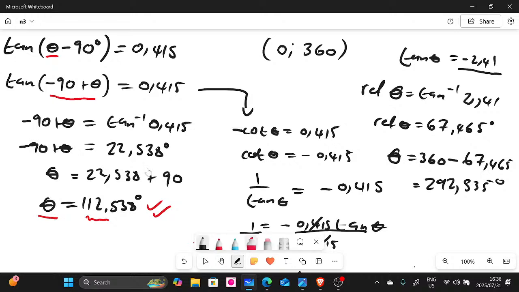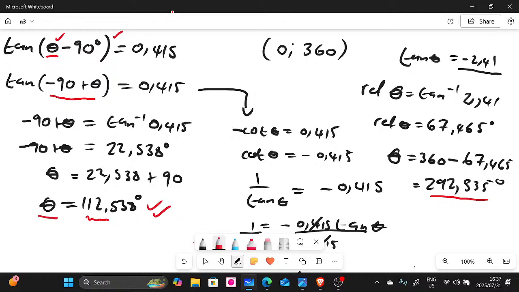So let's see if this is correct. If we take this 292.535 and substitute it there, will we get negative 0.415? Let's see if we're going to get it. If we don't get it, it means the second answer is not correct. So it's going to be 292.535 minus 90 degrees. Yes, it is correct, guys.